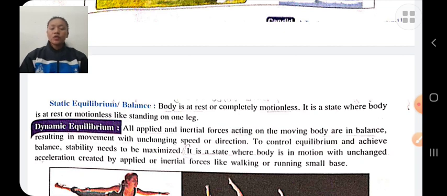You are completely motionless, for example, standing on one leg, sitting. And dynamic equilibrium means balancing the body while in motion. In that condition, you have to balance.